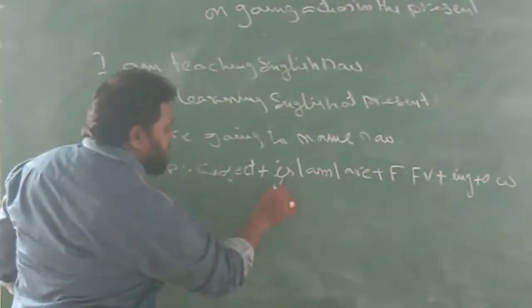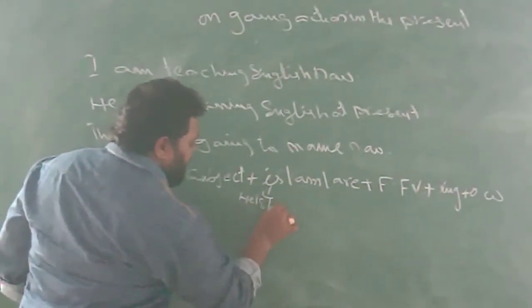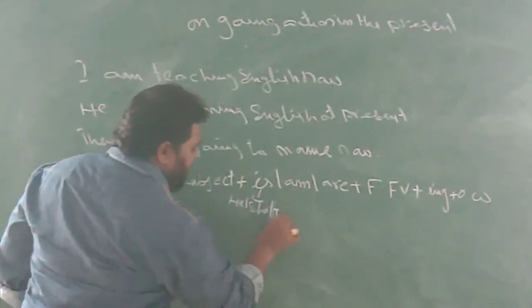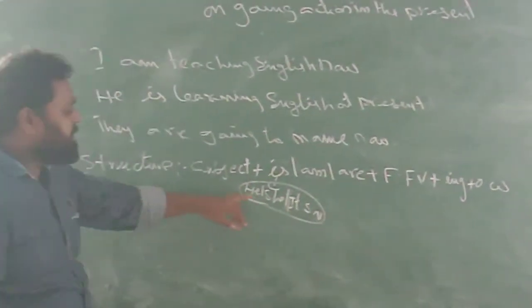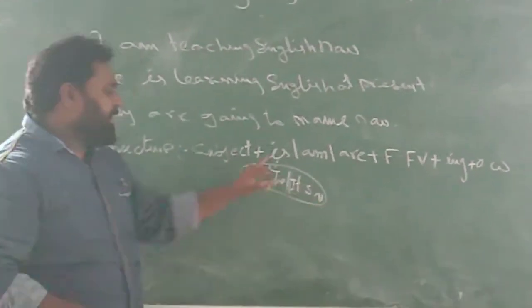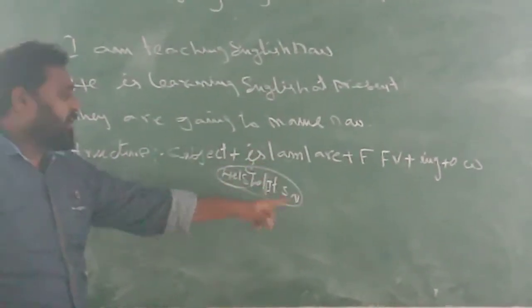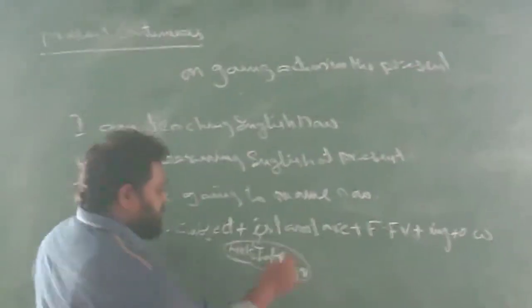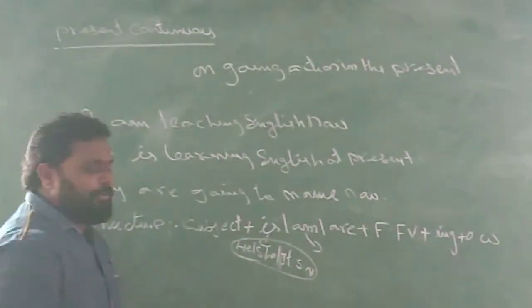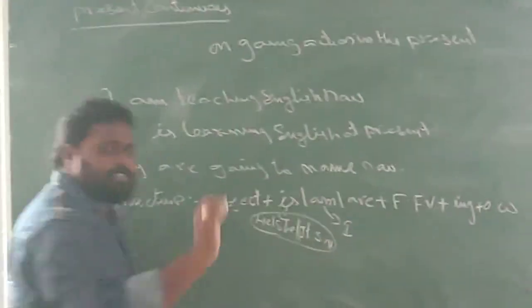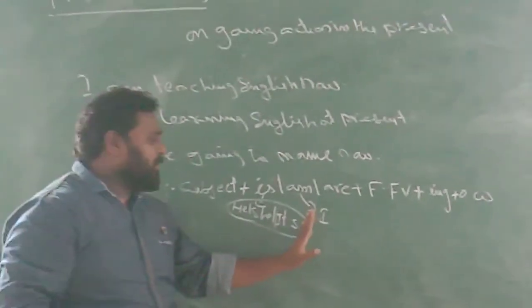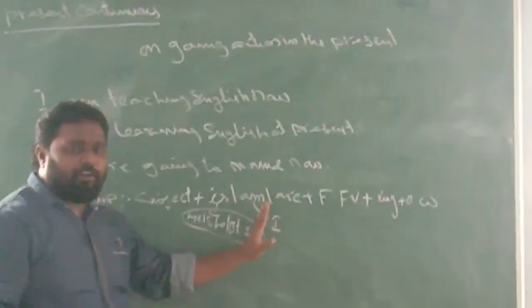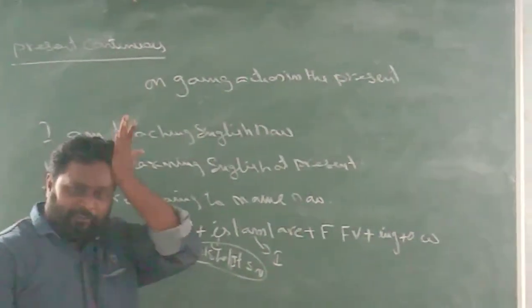We use is with singular subjects, for example he, she, it, and singular nouns. He is, she is, it is, Raju is, Sita is, Gopi is. In the same way, we use am with only one subject, that is I. Am will come only with I. Without I, we cannot get am with any other subject in the English language.